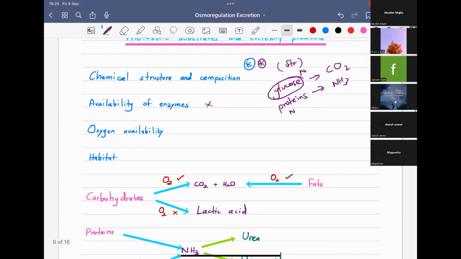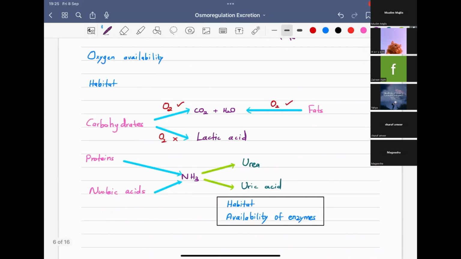So as I already told you, when there is carbohydrate as a metabolic substrate and you have oxygen, it will go under aerobic respiration.